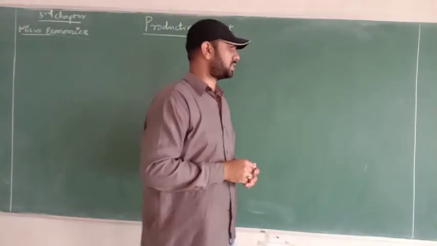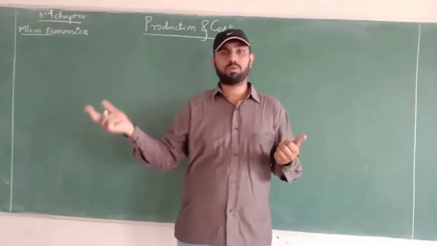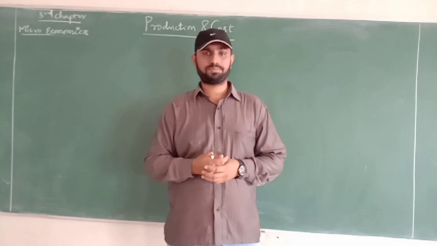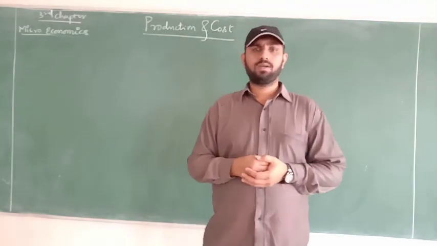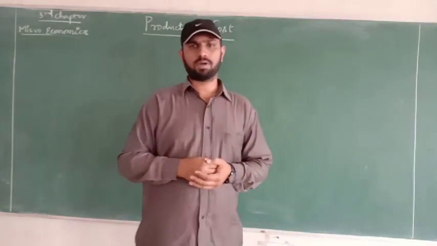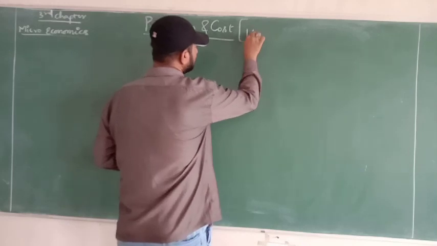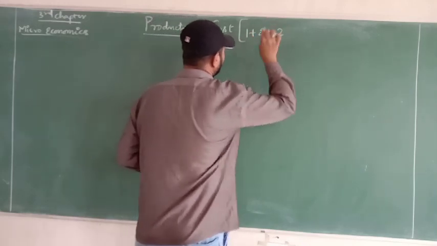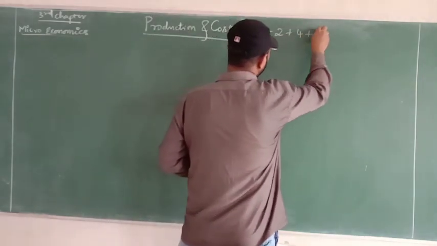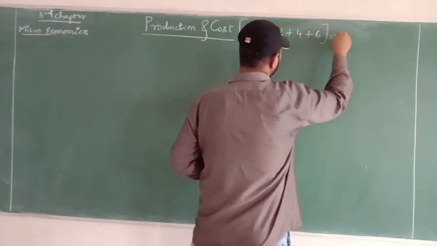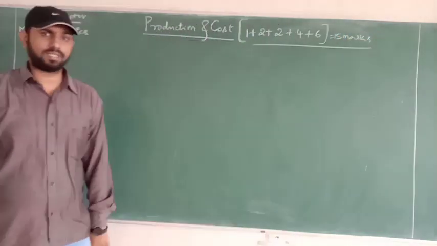So today we'll discuss the production and cost chapter, which combines two different issues. One is called production, the next one is called cost. Before getting into the chapter in detail, let's discuss the marks weightage of this chapter. The entire weightage is about 15 marks, classified under different heads: 1 mark and 2 marks, followed by 4 marks and 6 marks respectively. So a complete 15 marks weightage is there for this chapter.